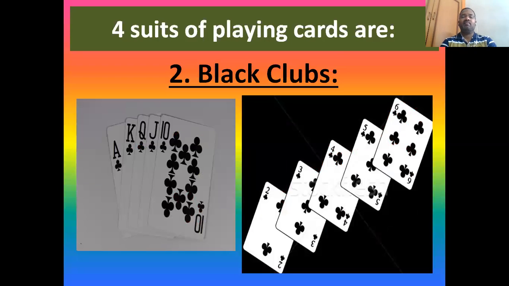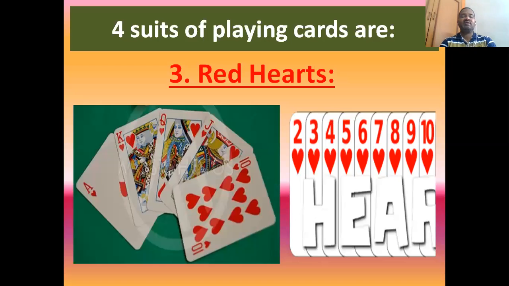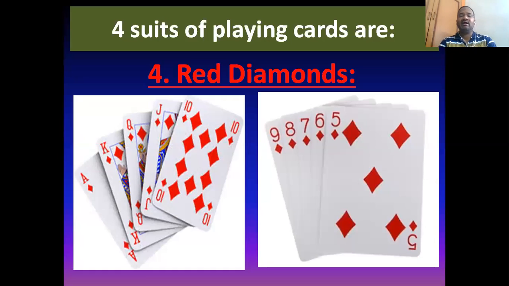Second one is black clubs. Third one is red hearts. And fourth one is red diamonds. So in each suit, we will have 2 to 10 numbers, and the letters J, Q, K, A. Those are called face cards.